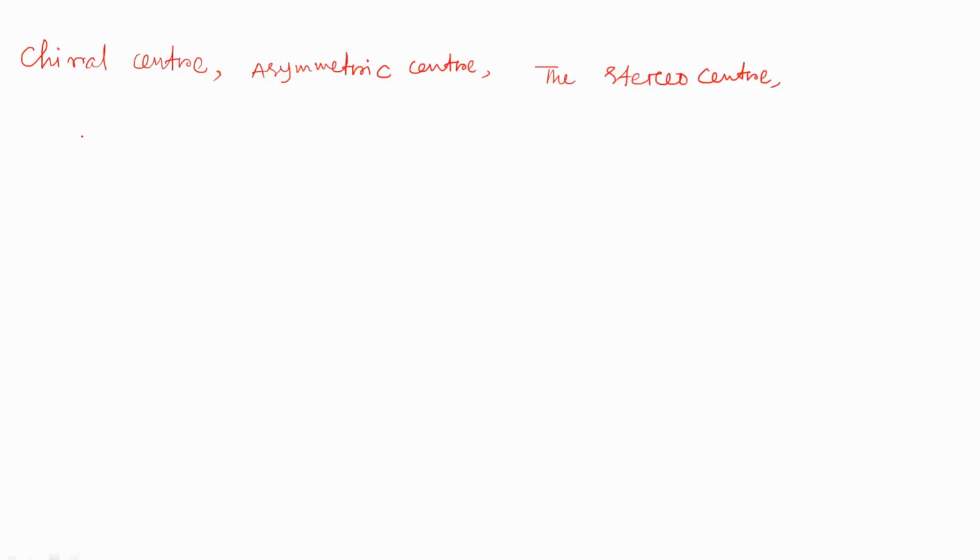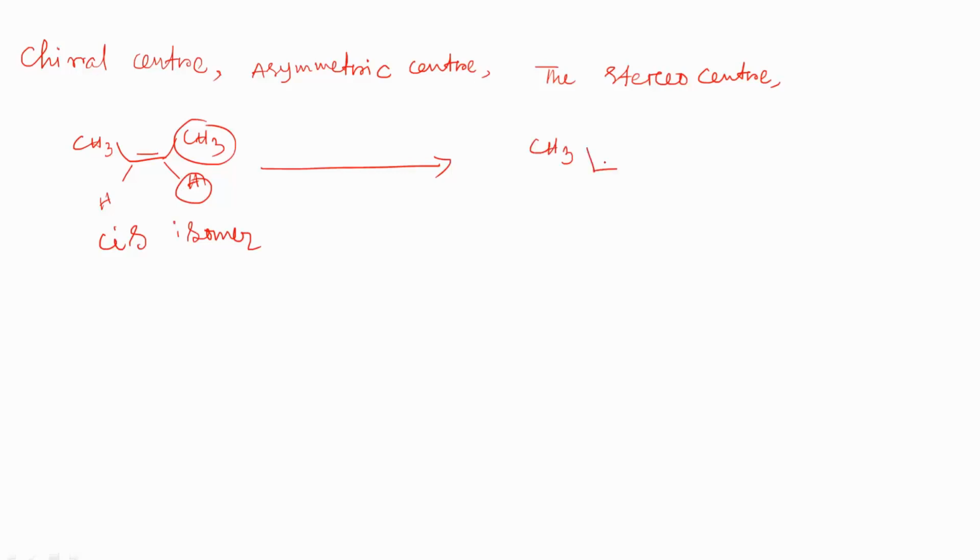The example was CH3 and CH3, with the hydrogens on the same side, then it is the cis isomer. If we interchange one of the CH3 and one of the hydrogens in position, we get the opposite isomer of this molecule.